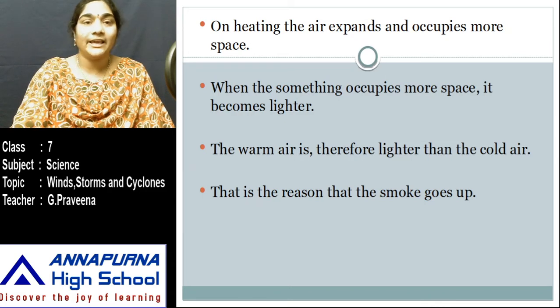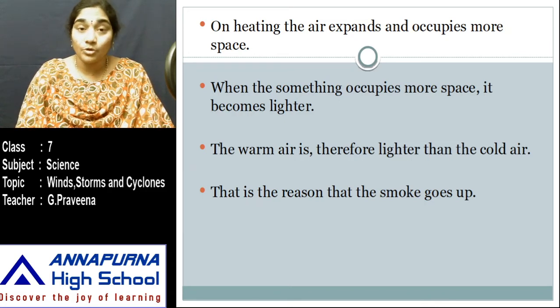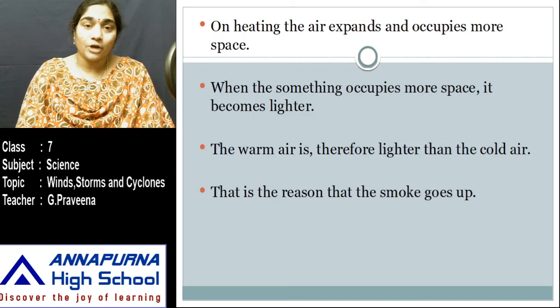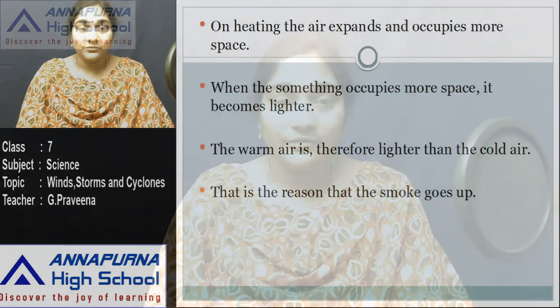On heating, the air expands and occupies more space. When something occupies more space, it becomes lighter. So the warm air is lighter than the cold air. That is the reason that smoke goes up. Also, in your general experience, you might have observed that in many situations warm air always rises up. Here a process that you have studied in lesson 4 takes place, known as the process of convection. So the process of convection takes place in air.